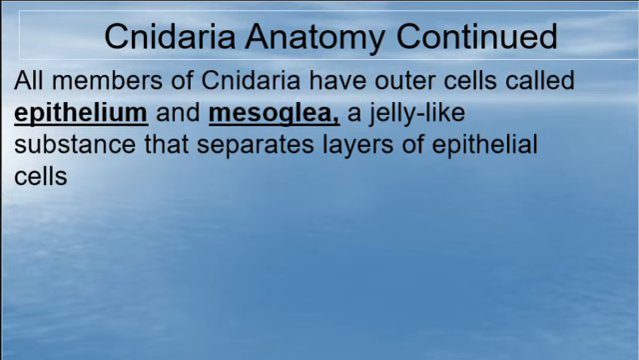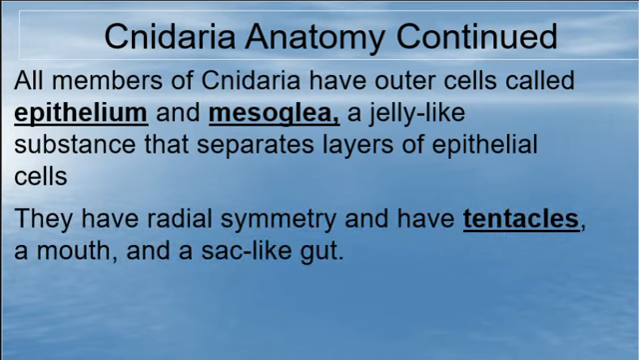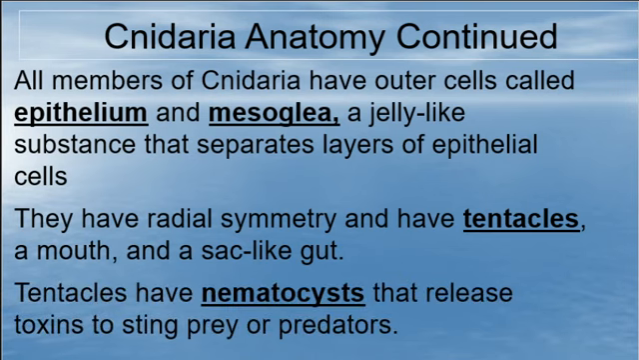Anatomy continued. All members of Cnidaria have outer cells called epithelium, and mesoglia, a jelly-like substance. That sounds a whole lot like the sponge. They have radial symmetry and tentacles. Remember we said radial symmetry, a good example is sea anemone, and that's in this group right here. The tentacles have something called nematocyst. That's a special structure, so go ahead and write for special structure: nematocyst. That's the thing that stings you.